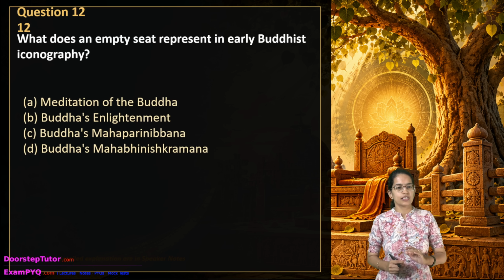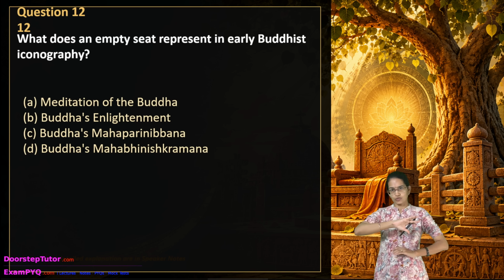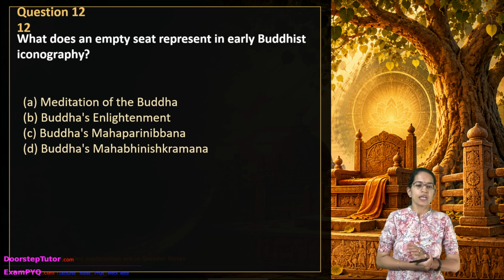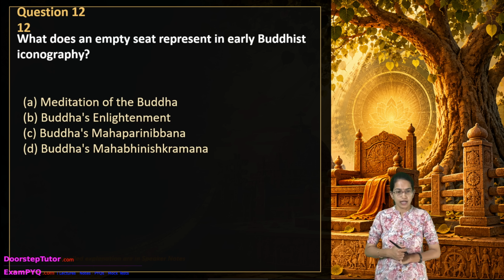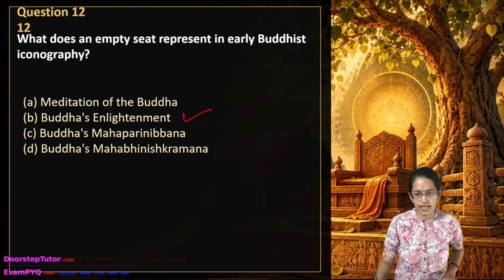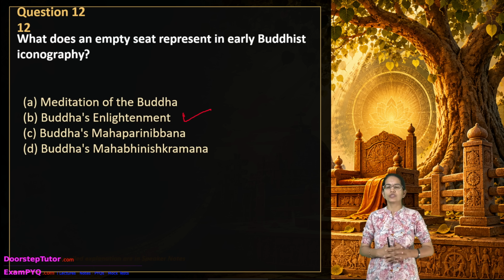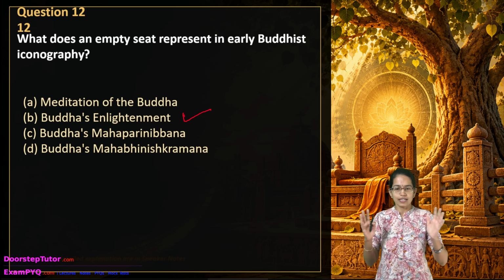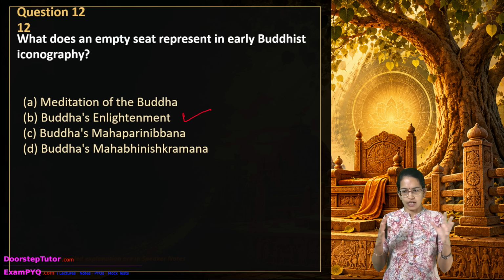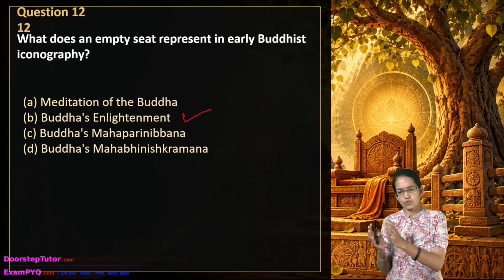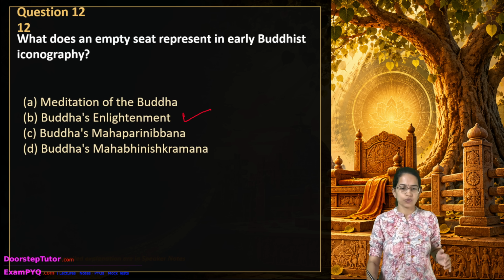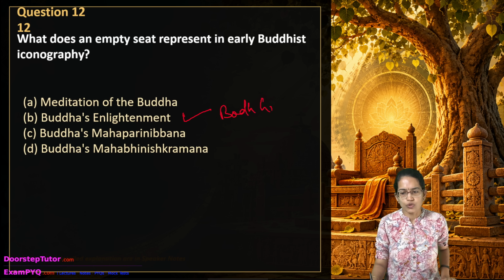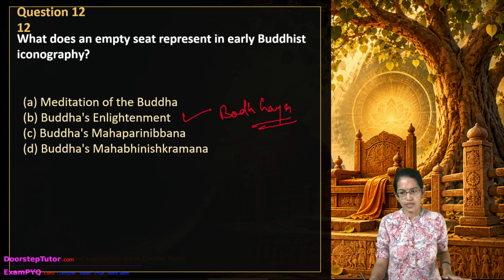The next question is a very important question. As we said, one was on Jainism already. This is from Buddhism. This talks about what an empty seat represents in early Buddhist iconography. It talks about the enlightenment of Buddha, where the symbol is an indicator of association with the Bodhi tree. So this empty seat shows an association with the Bodhi tree and symbolizes the enlightenment of Buddha which was attained at Bodh Gaya.